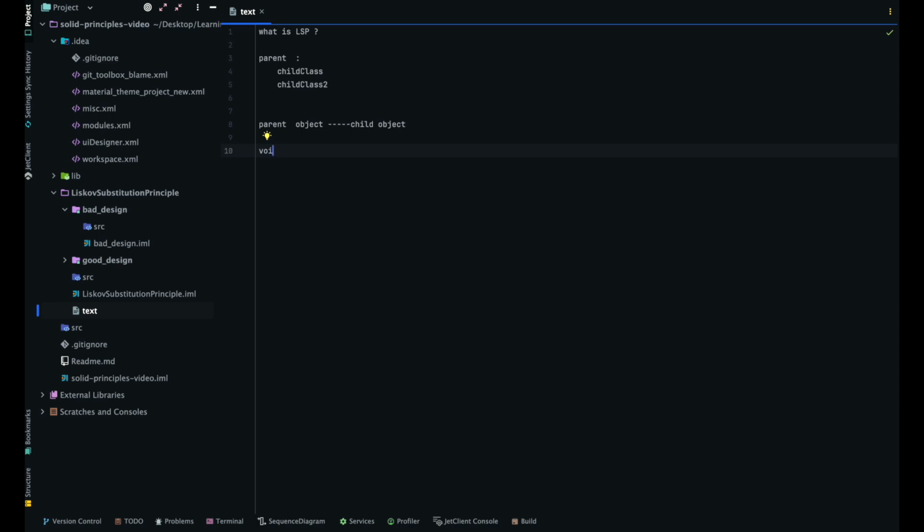So if we do this, then the correctness of the program is violated. It means violating the LSP. Now the third part is very important.